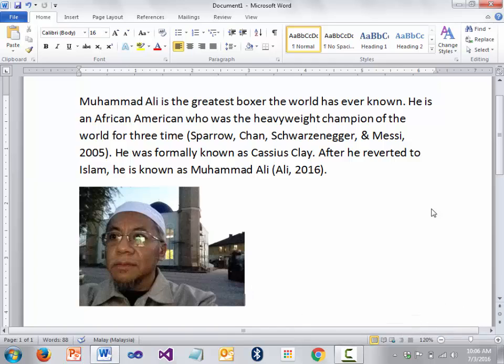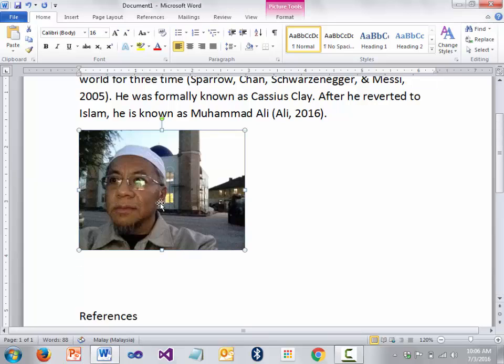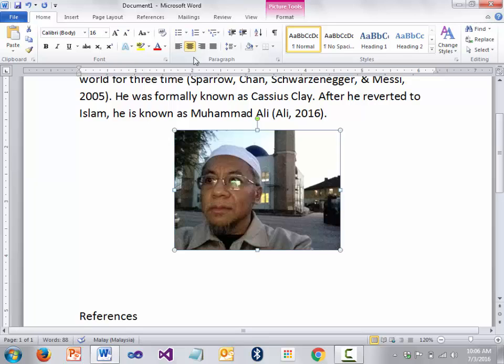Okay, let's say that we want to include images, pictures and so on. So all this we call figure. Whatever diagram, images, not table, diagram, images, drawings, we call it figure. So in APA, for any figure, we need to actually include here, normally this will be centralized, align center,